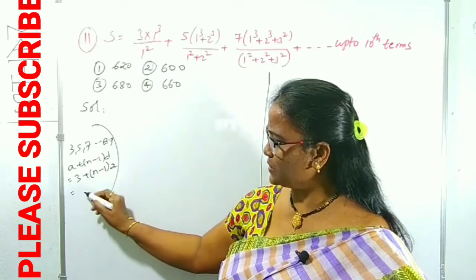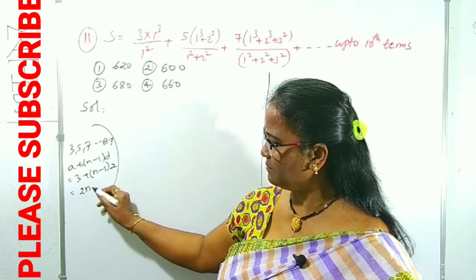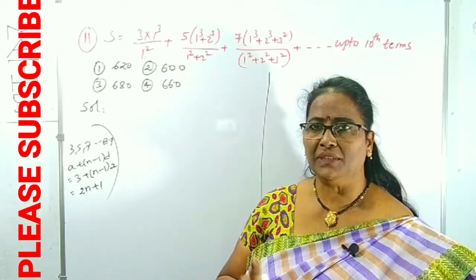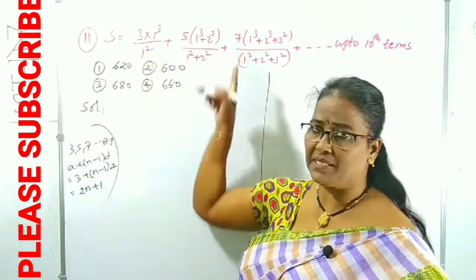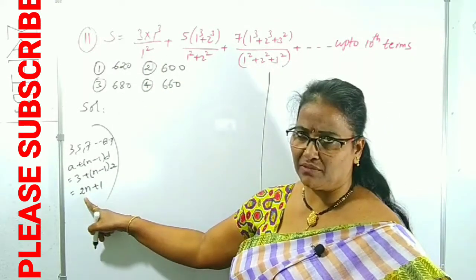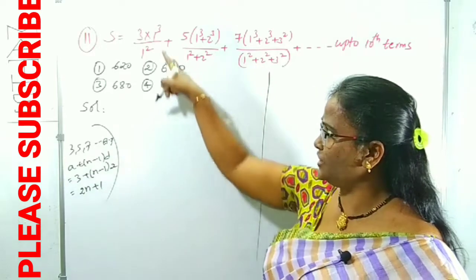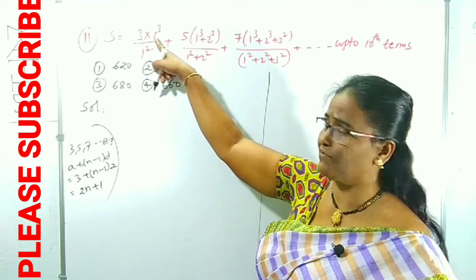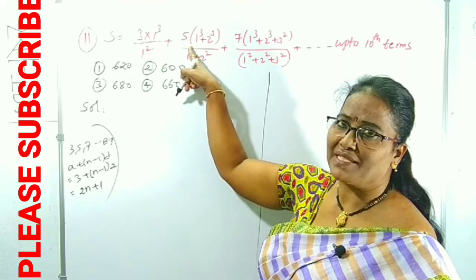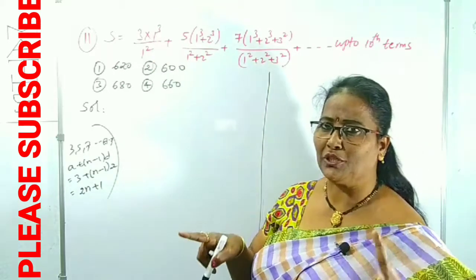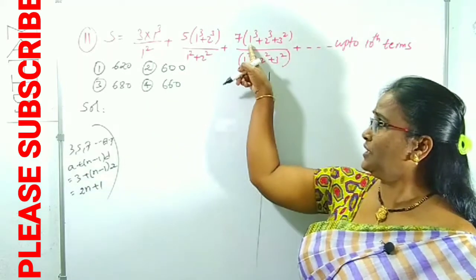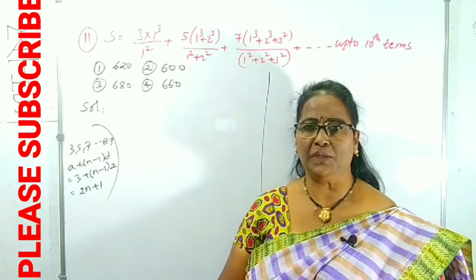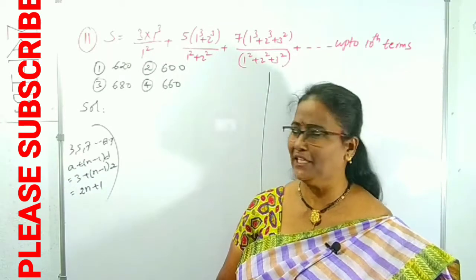That is 2n minus 2 plus 1, 3 is plus 1. The first digit of every term is in the form of an AP series. According to that, the nth term is 2n plus 1. And the second digit: the first term is 1 cube, the second term is 1 cube plus 2 cube, the third term is 1 cube plus 2 cube plus 3 cube. Similarly, the nth term is 1 cube plus 2 cube plus 3 cube up to n cube.